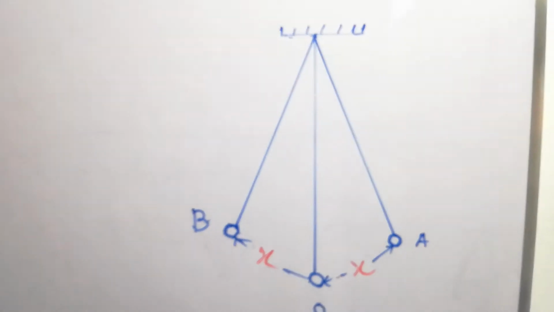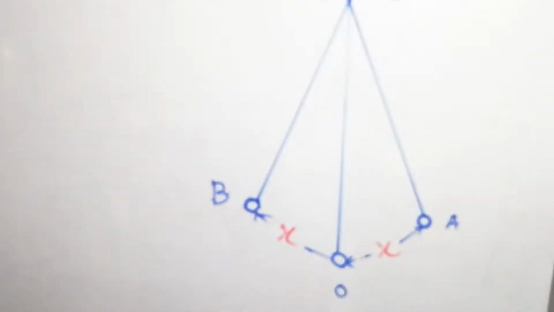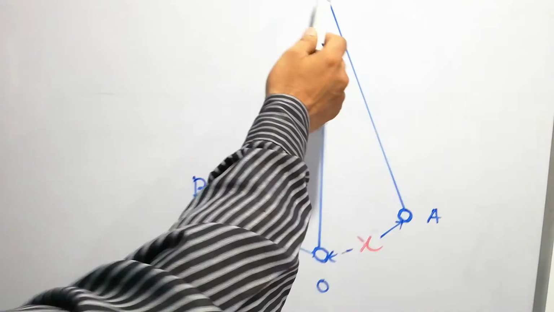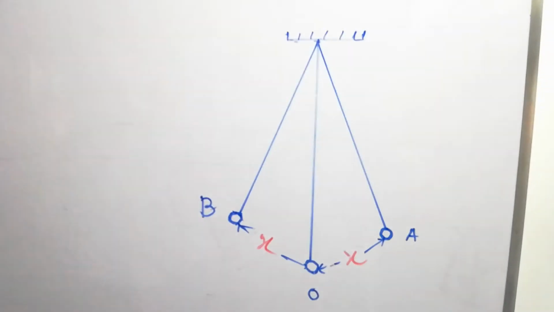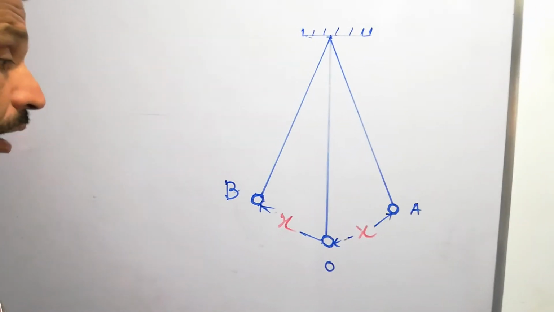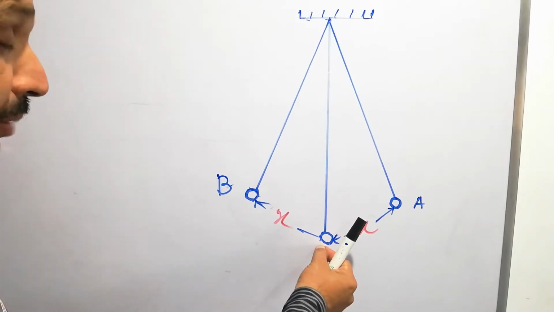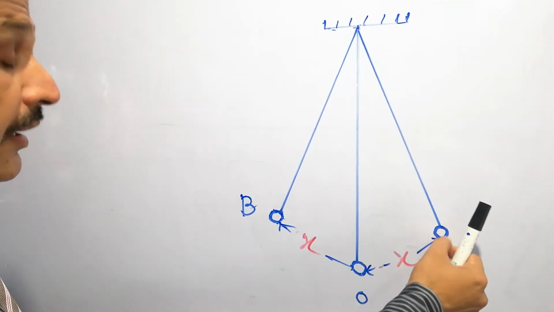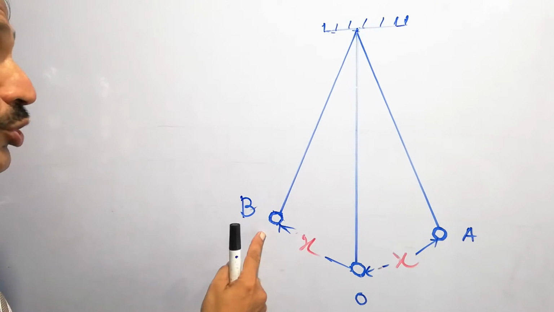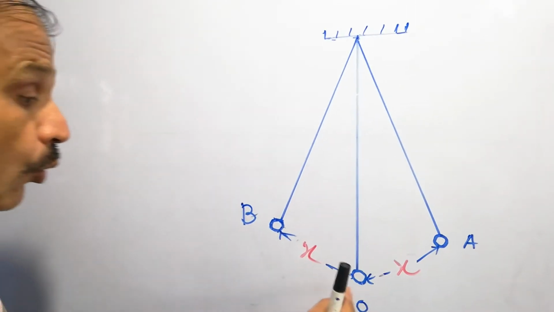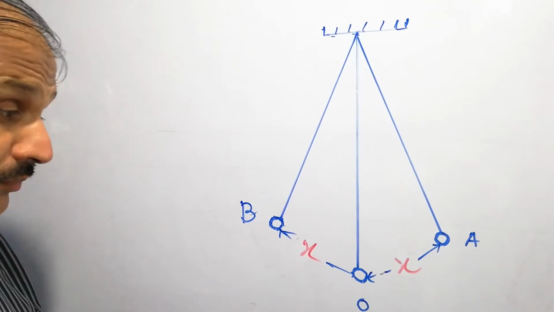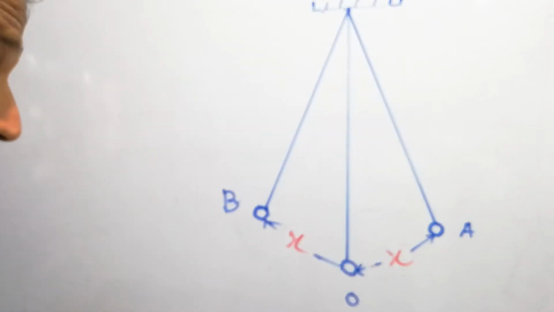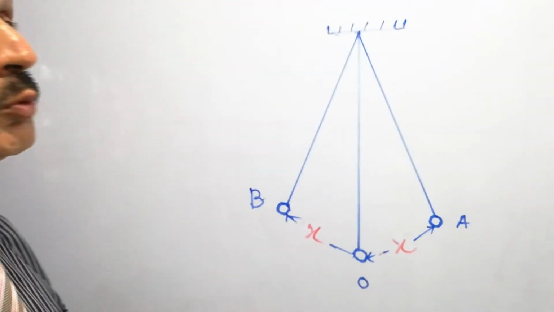So we take an example of simple pendulum, students. It consists of, as I've just told you, a small metallic bob suspended from some support by means of a string. It is named as simple pendulum. And students, if we displace this simple pendulum to some distance, to some height, and release it, it will oscillate between two positions A and B. O is named as mean position, and that position is a resting position, central position. It is termed as mean position. And A and B, these are two extreme positions.